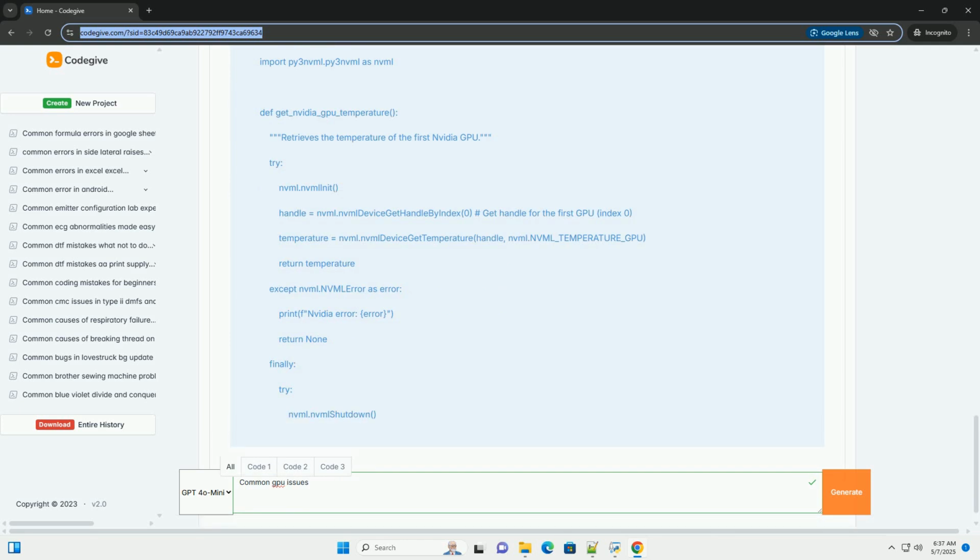Driver problems. Corrupted, outdated, or incompatible drivers are the most common culprits. These issues can manifest as crashes, glitches, poor performance, and even system instability. Overheating. Excessive heat can cause throttling, reduced performance to prevent damage, crashes, visual artifacts, and even permanent hardware failure. Hardware failure. Physical damage, manufacturing defects, or component degradation can lead to complete GPU failure or intermittent problems.